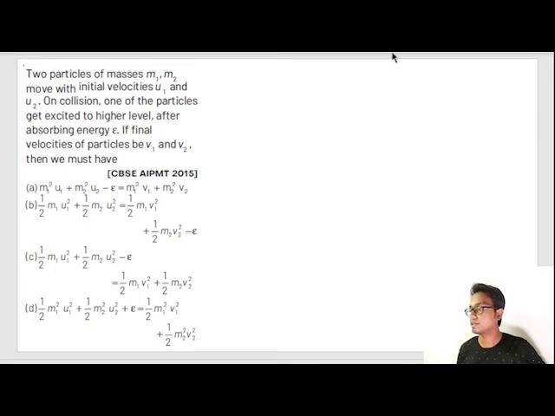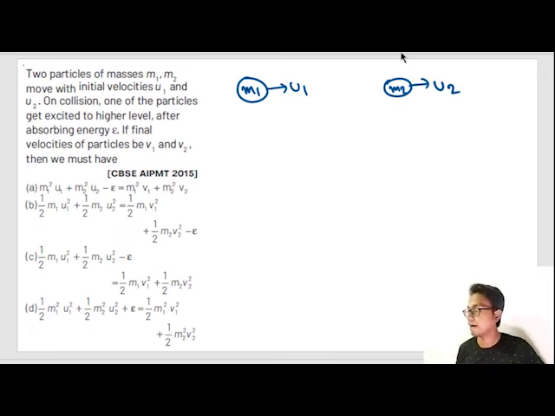Two particles of mass M1 and M2 are moving with velocities U1 and U2. They collided.